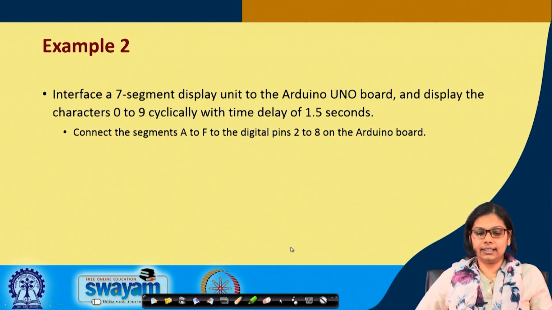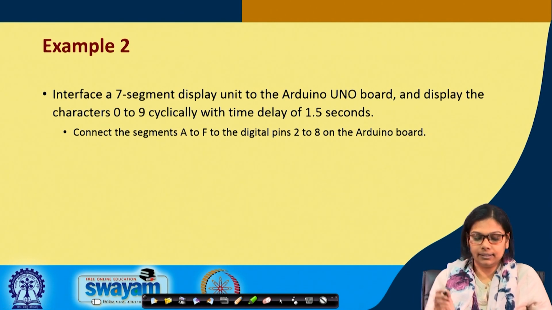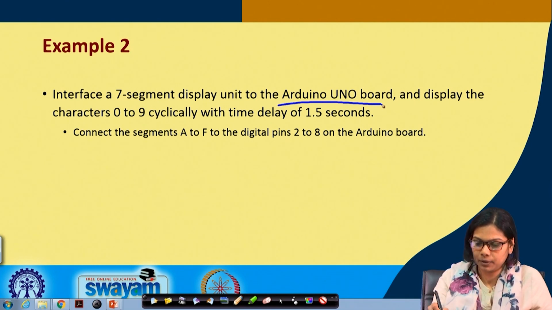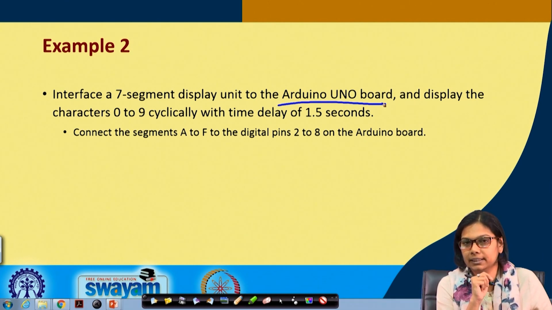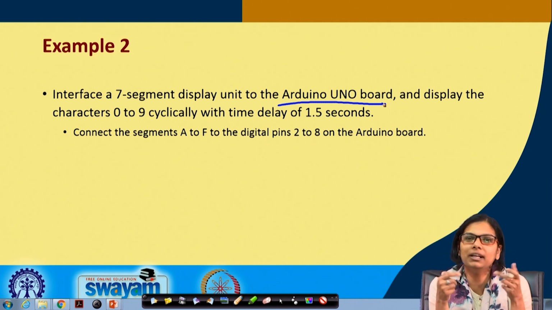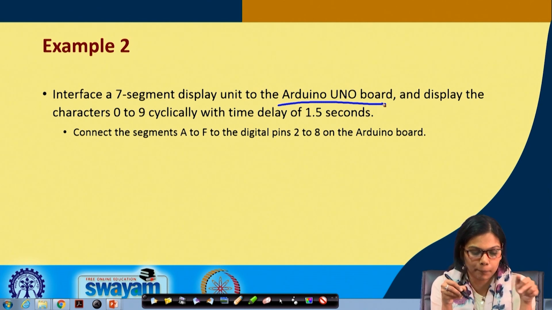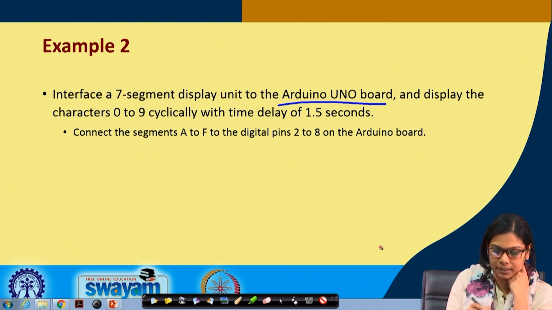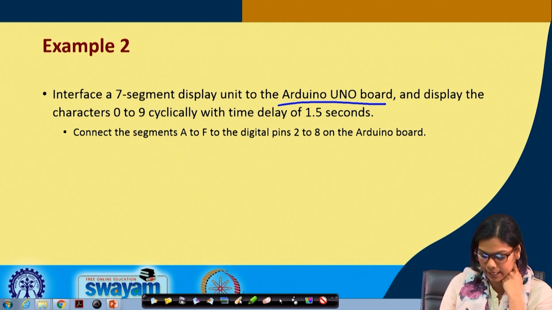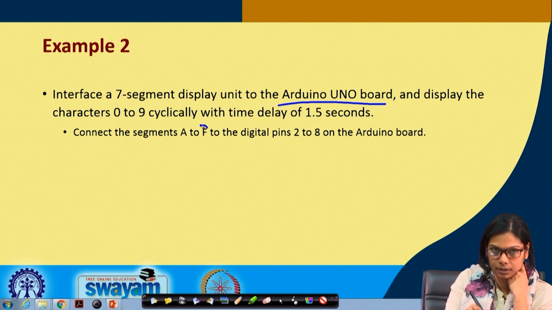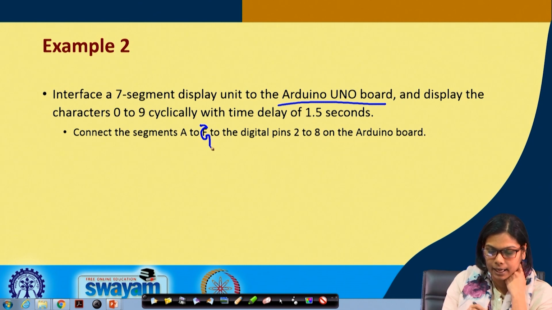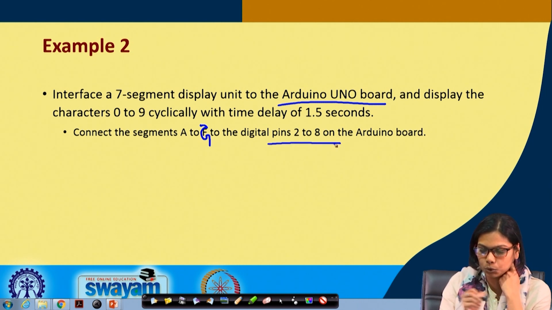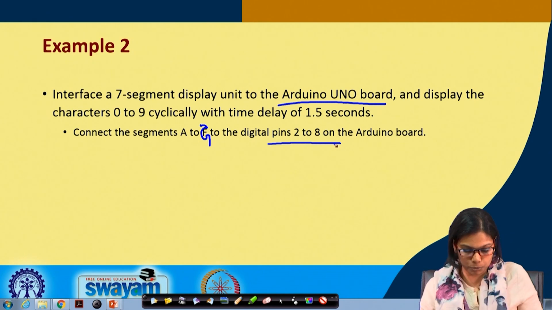The next example is very similar, but with Arduino board. So, the previous example that we did is with STM board, this is with Arduino board. Things are pretty similar, but the only thing is that the code part will be a little different from your STM. You have to again connect the segments from A till F, till G, and digital pins D2 to D8 on the Arduino board.